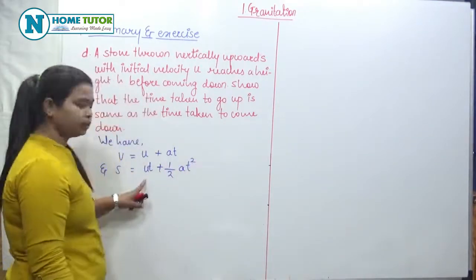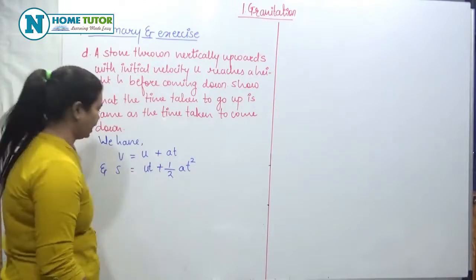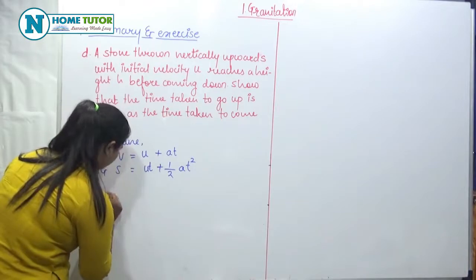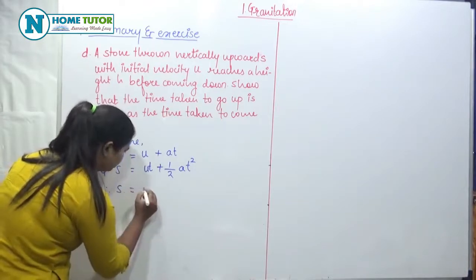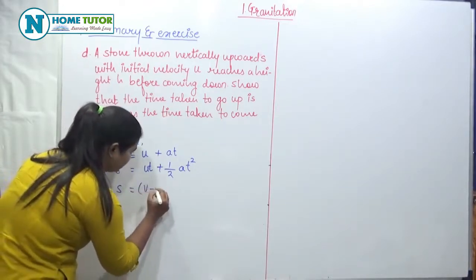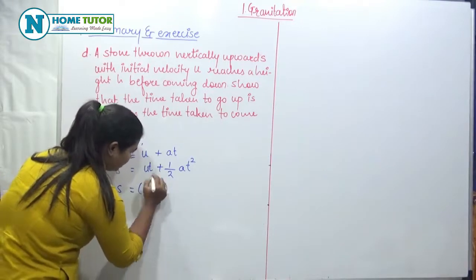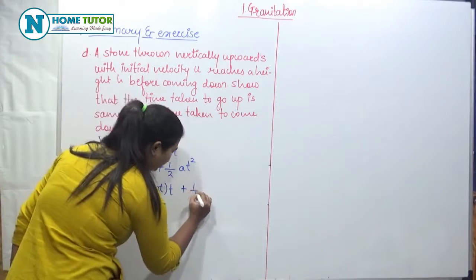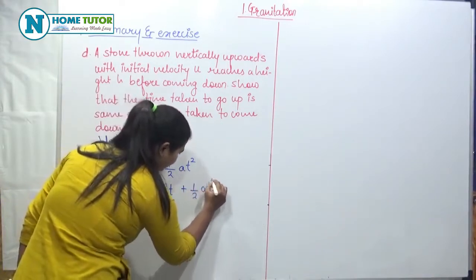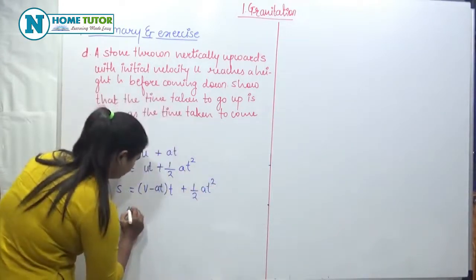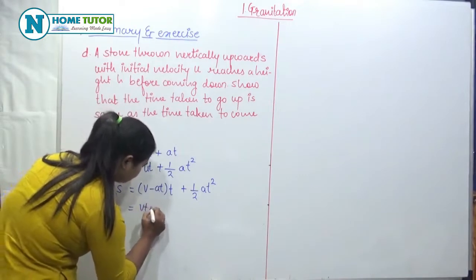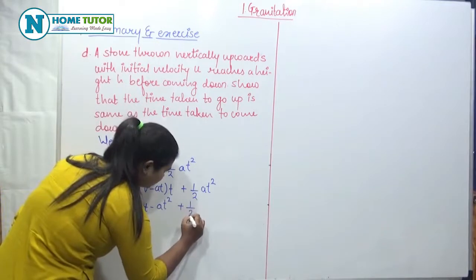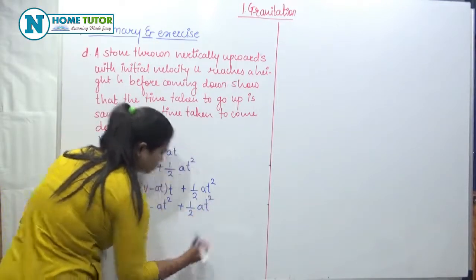Now u is equal to v minus at, so here we will write, therefore s is equal to (v minus at) t plus 1/2 at square, that is vt minus at square plus 1/2 at square.